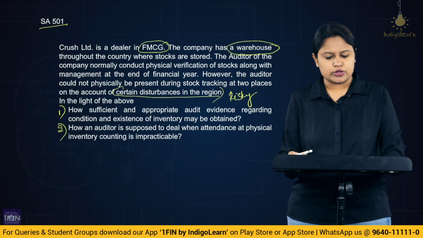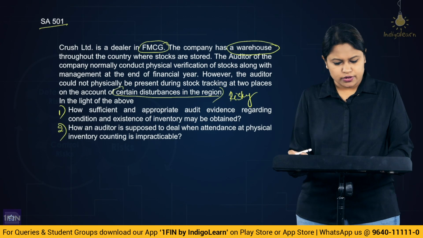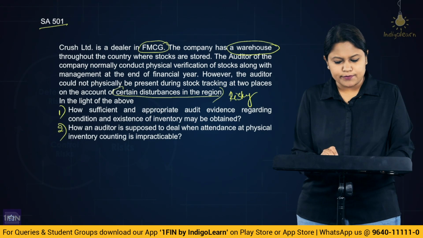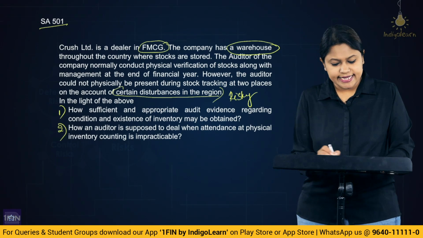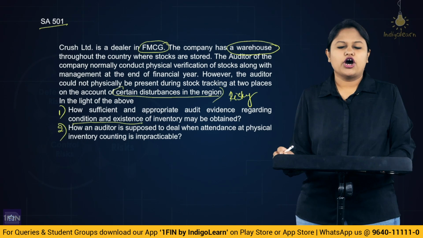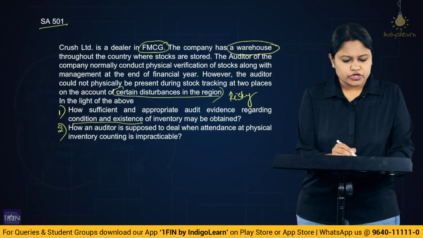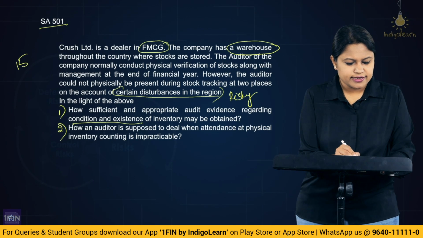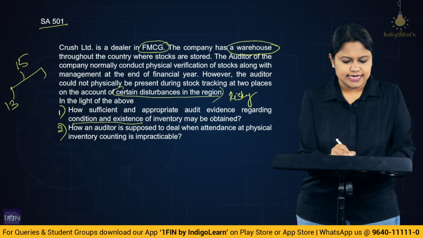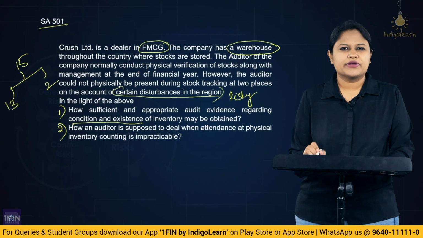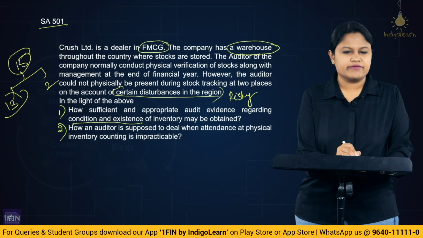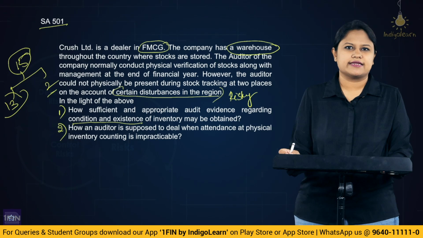So let us understand the first one. In the light of the above, how may sufficient and appropriate audit evidence regarding condition and the existence of inventory be obtained? So in my example, out of 15, in 13 you are present and in 2 you are not present. See, this 15 and 13 I have given as imaginary, while 2 is given in the question itself.